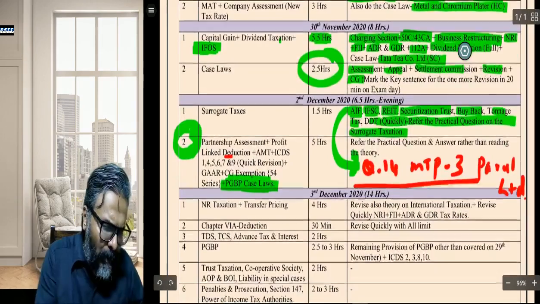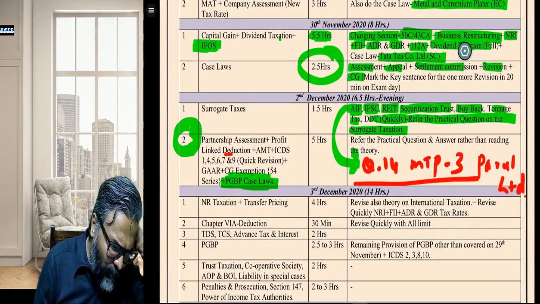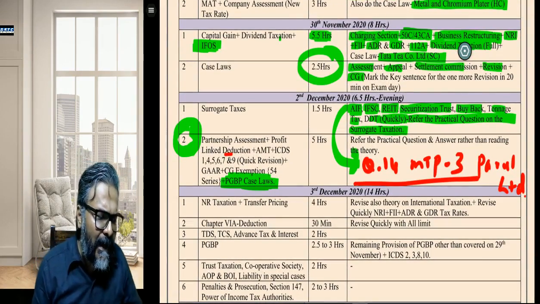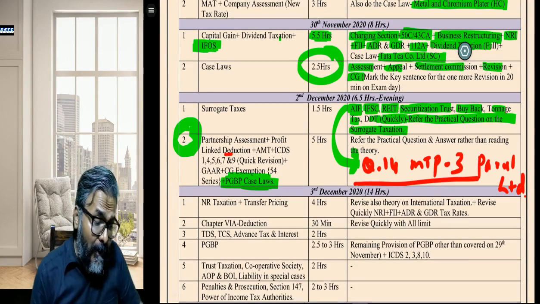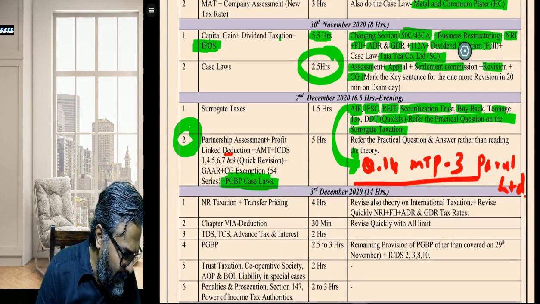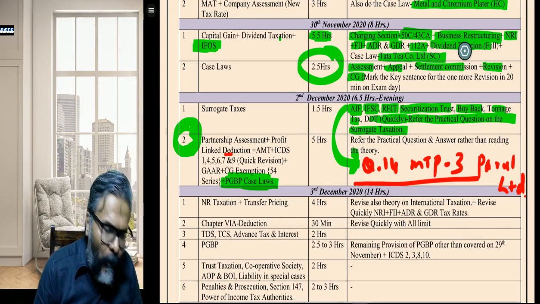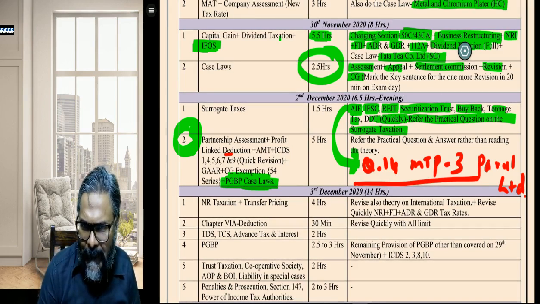PGBP case law also, I have made a mention to all of you in this regard. So surrogate taxes and point number 2, this is how you will do it. The crucial day, 2nd December. Now comes the 3rd December, students, the big day. 14 hours, obviously, the day before the examination.